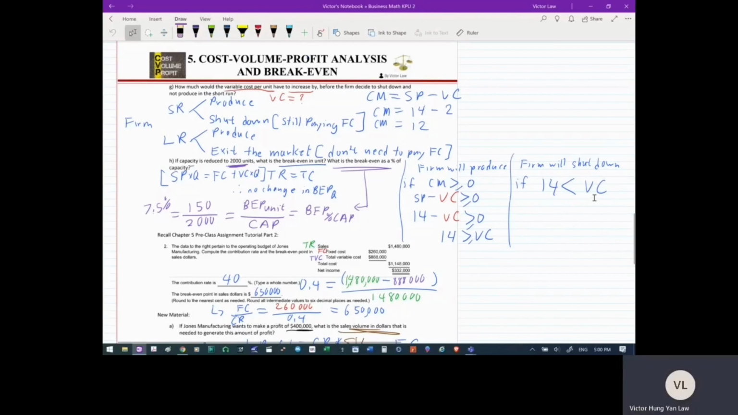When the variable cost per unit is greater than $14, that means for each unit that the firm is producing, they will be losing money regardless of the fixed cost. Because they're selling at $14 per unit, if the variable cost is greater than the selling price of $14, that means they will lose money for each unit that they produce. So the firm will be better off shutting down, because for each unit that they produce, they will be losing money if the variable cost is greater than $14, if the variable cost is greater than their selling price. And that's part G.